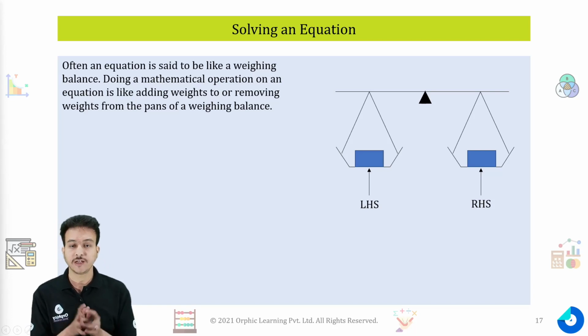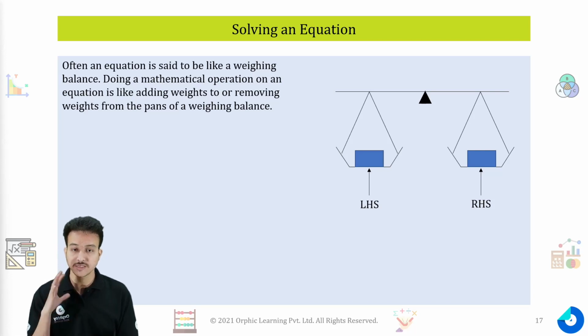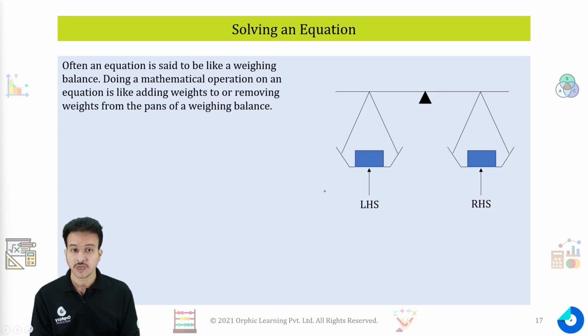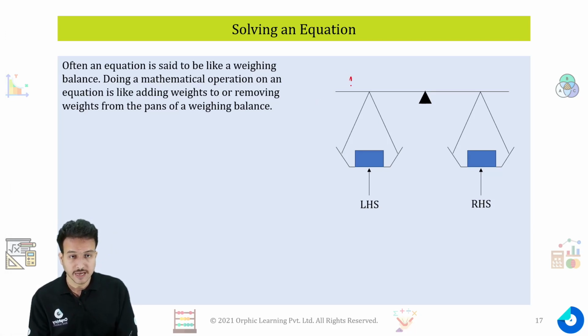An equation is nothing but a weighing balance. Like you can see over here, one is the left hand side and one is the right hand side of a weighing balance. Doing a mathematical operation on an equation is like adding weights to or removing weights from the pans of a weighing balance. Right now, because the left hand side and right hand side have equal weight on both the pans, this bar is horizontal.